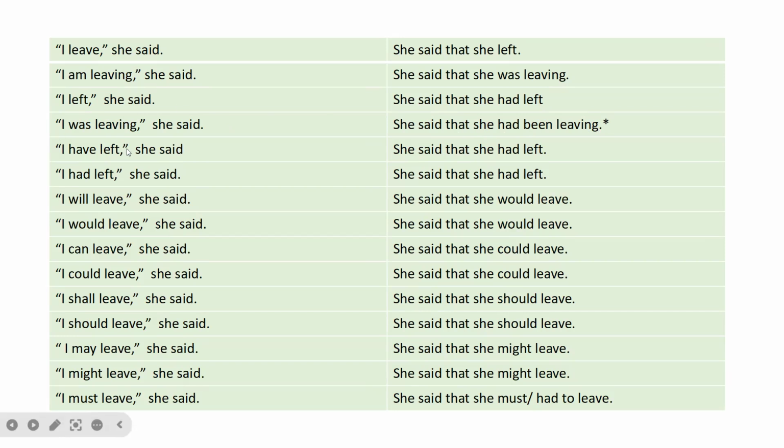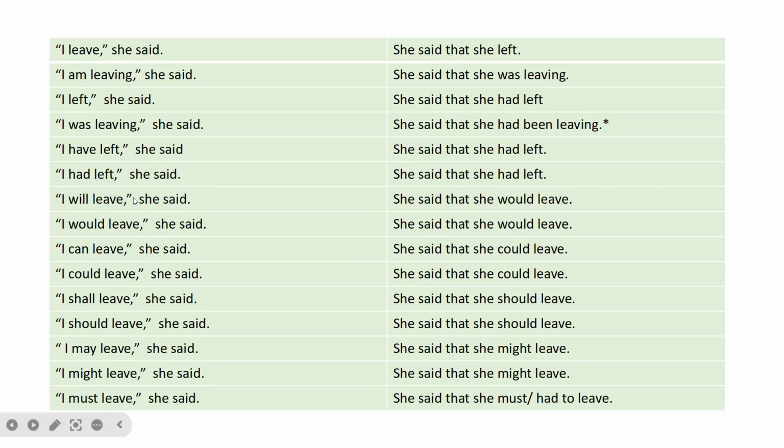"I have left," she said. She said that she had left. So we're using the present perfect tense. We have to use the past perfect tense over this side. "I had left," she said. She said that she had left. So the past perfect tense stays the same. It's the same past perfect tense on the other side.